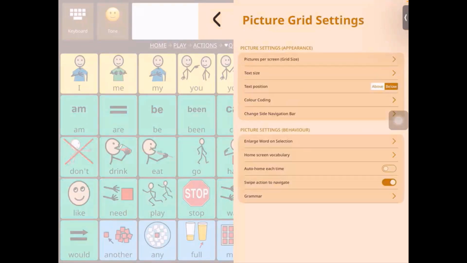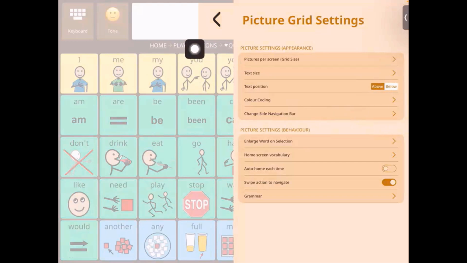Then we have text position. Again, by default, it is set below, which means it shows up below the picture or the symbol. You can also change it to above, which means that it will show up above.